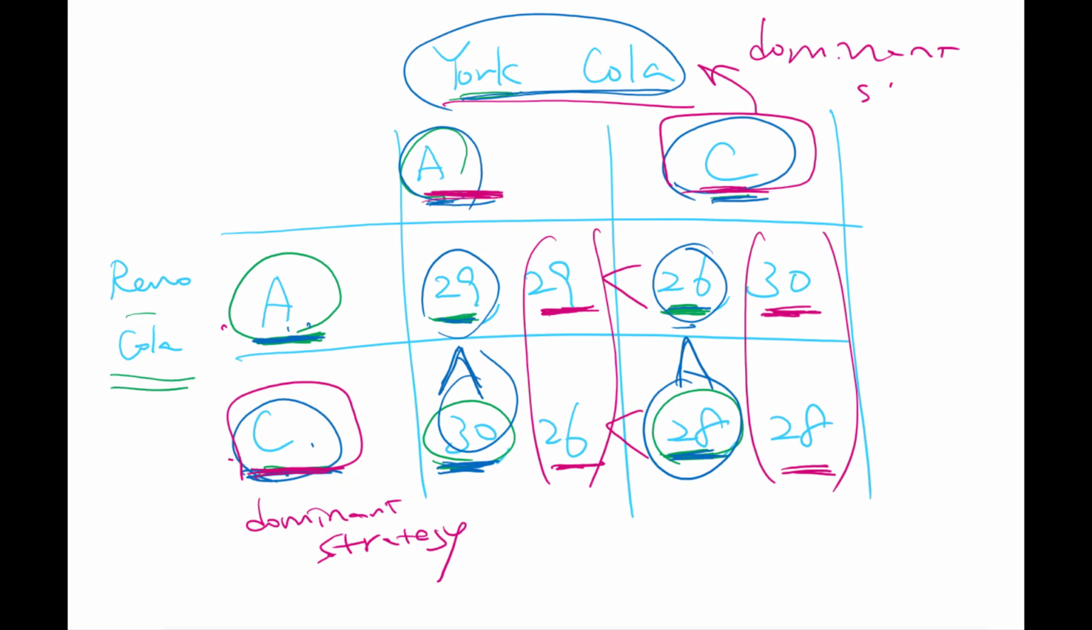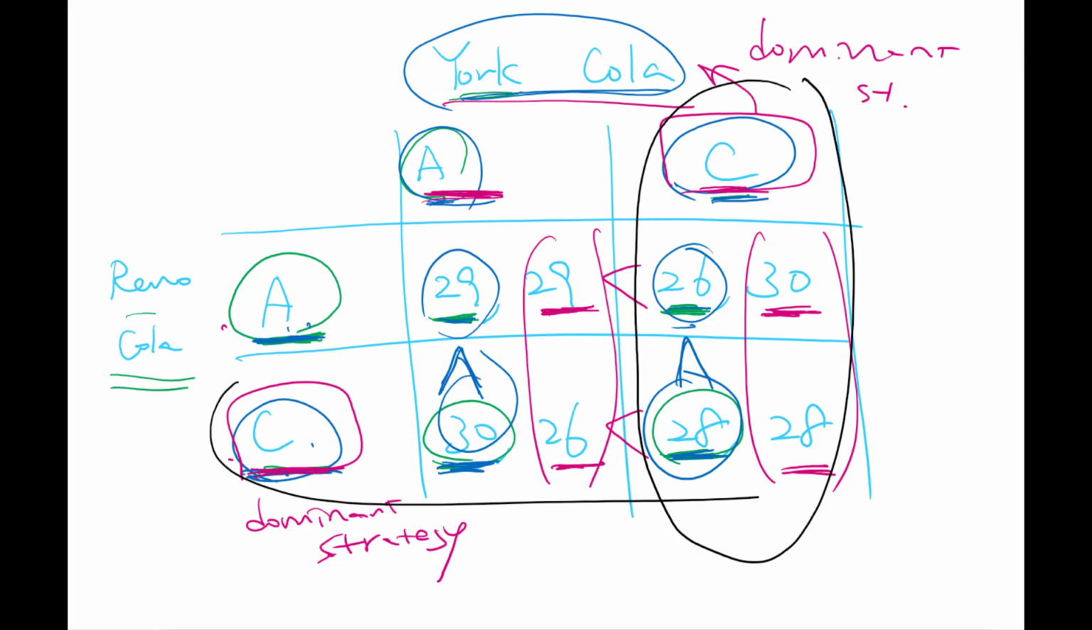So each player has a dominant strategy, and we can say there is a dominant strategy equilibrium, and as we know, each player will play that. So each player will choose this dominant strategy, right? Then each player will receive 28. So that's the profit for each company.